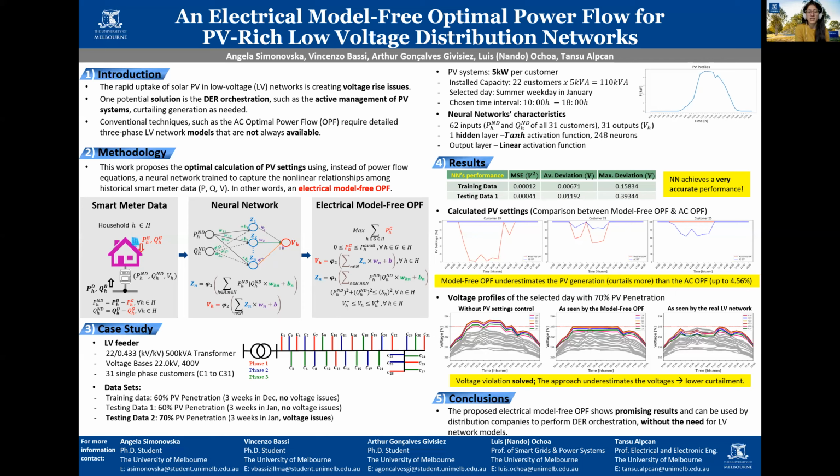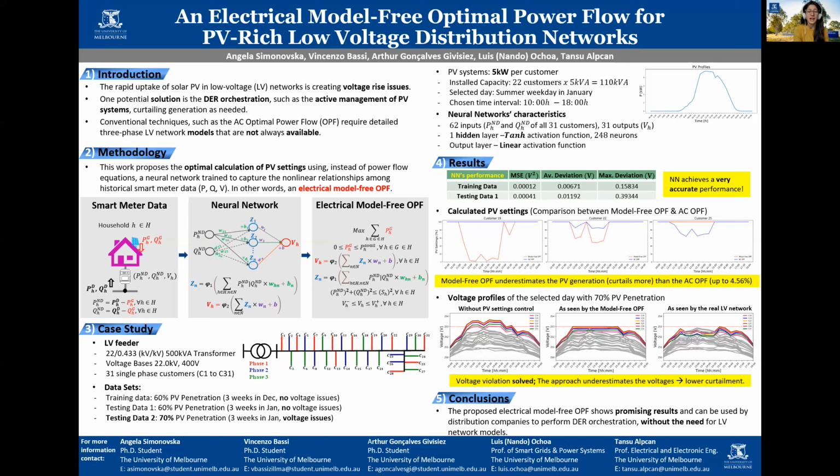The conventional techniques such as the AC OPF require detailed low voltage models, such as knowing the topology, the impedance and connectivity, which in most cases is not available. Therefore, this work proposes the optimal calculation of PV settings by using, instead of power flow equations, a neural network which is trained to capture the nonlinear relationship among historical smart meter data. In other words, we propose an electrical model-free OPF.